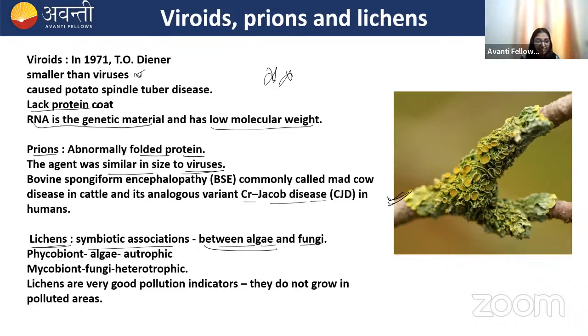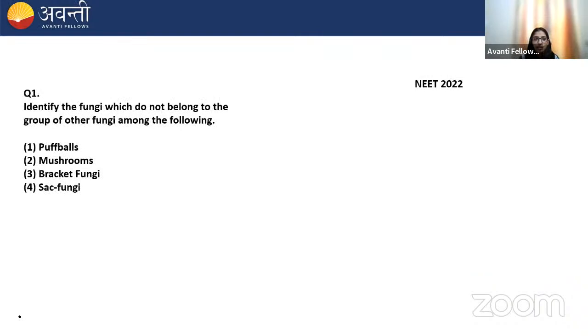Now let's proceed with the question. Question number 1 says, identify the fungi which do not belong to the group of other fungi among the following. So you have to find out the odd one out, okay? Option 1 says puffballs. Option 2 says mushroom. Option 3 says bracket fungi. Option 4 says sac fungi. What do you think? What will be the correct option?